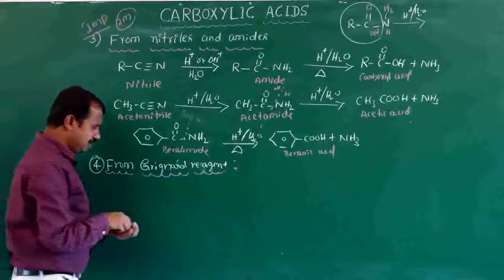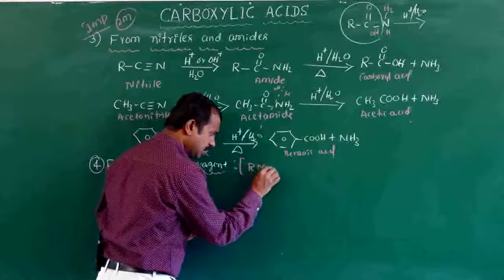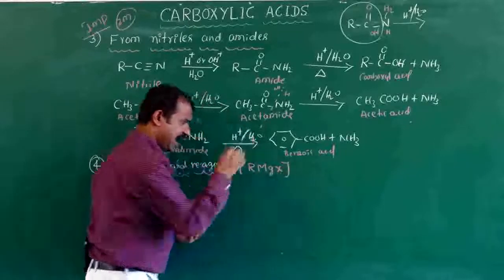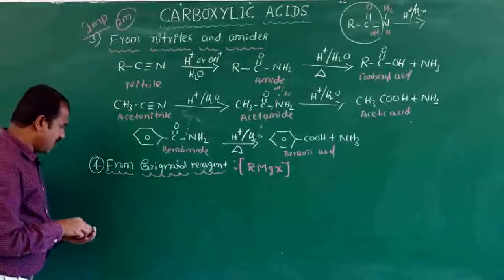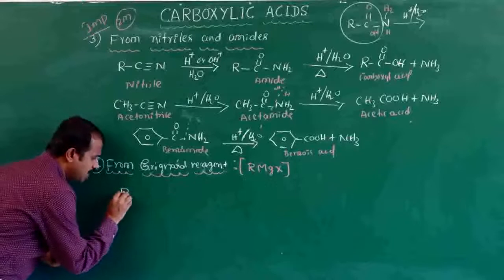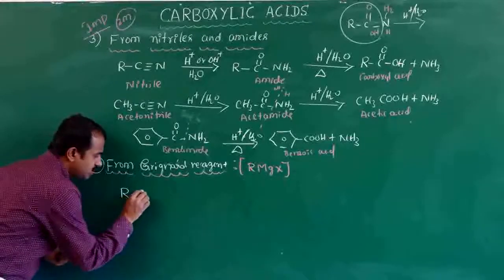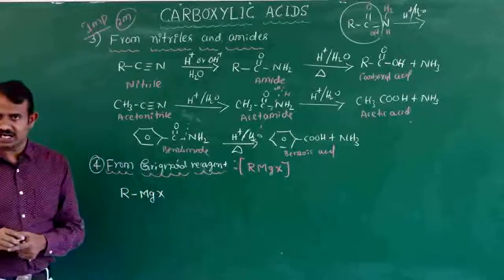What is the formula of Grignard reagent? RMgX. This is the Grignard reagent. First you have to write the general formula RMgX.